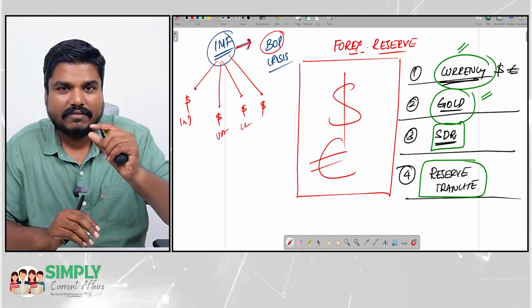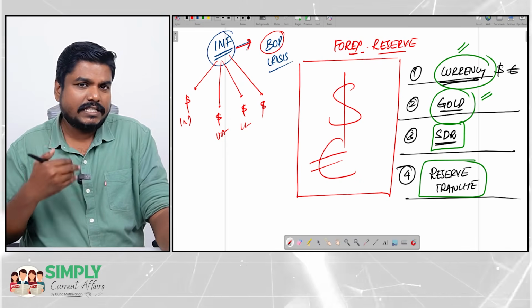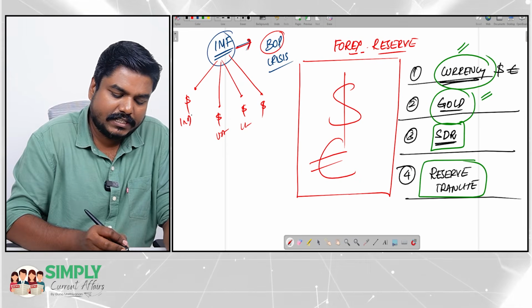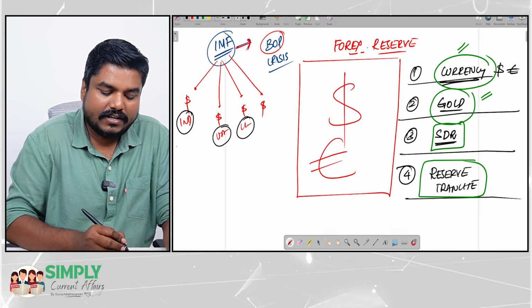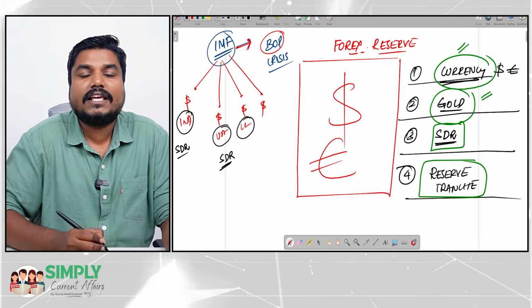We will say IMF quota. Put simply, they will be contributing money. Now based on the contribution, each country will be given some amount of SDR. So SDR is something like points.